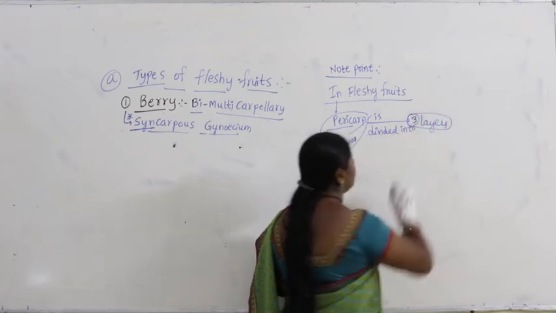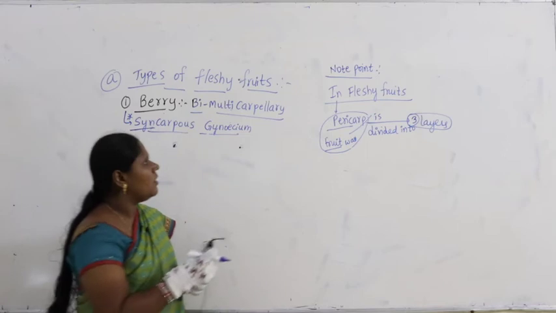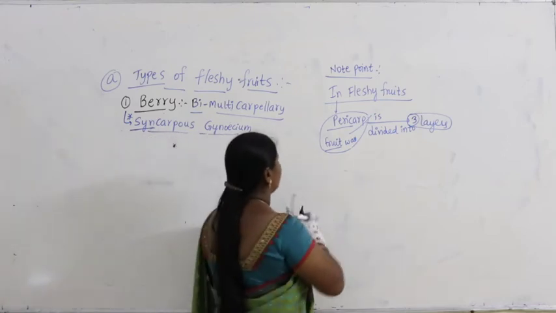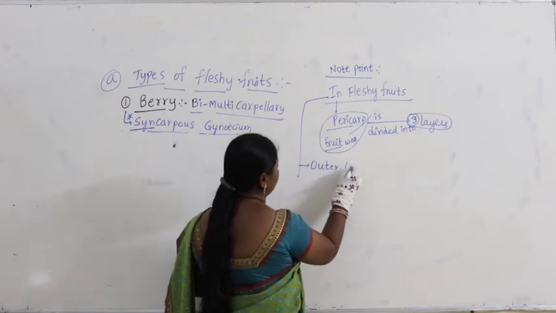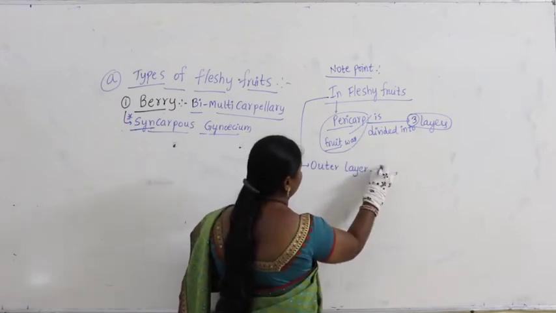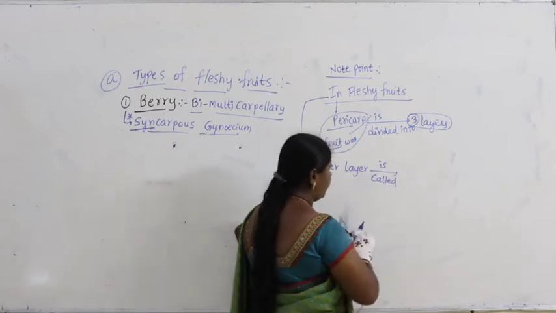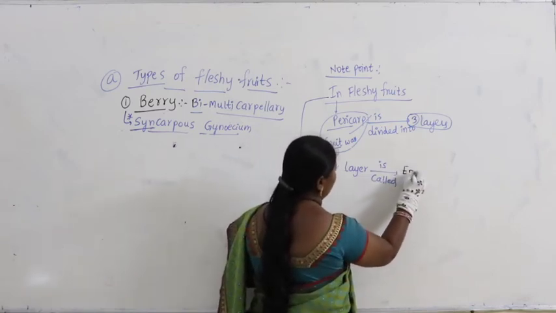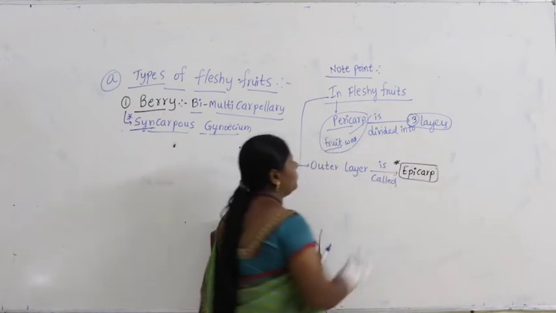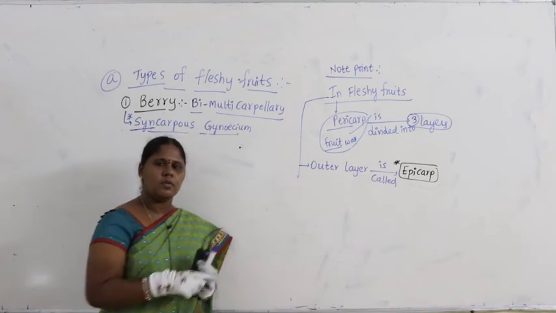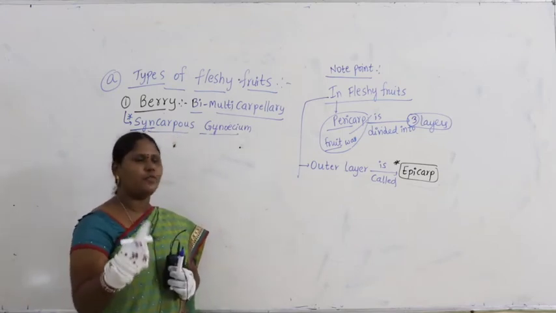Divided into how many layers? The fruit wall is divided into 3 layers. What are they? The outer layer is called epicarp, the outermost layer of the fruit.